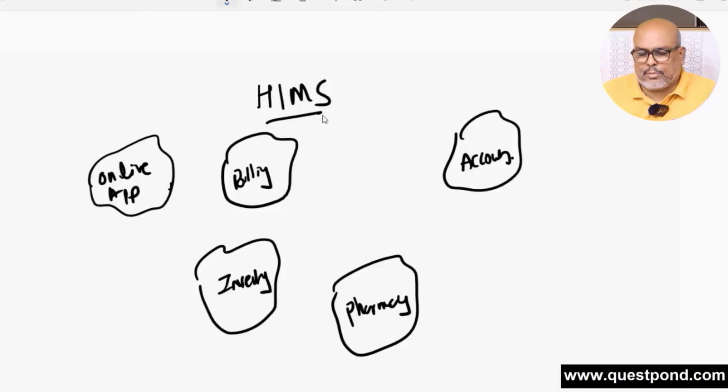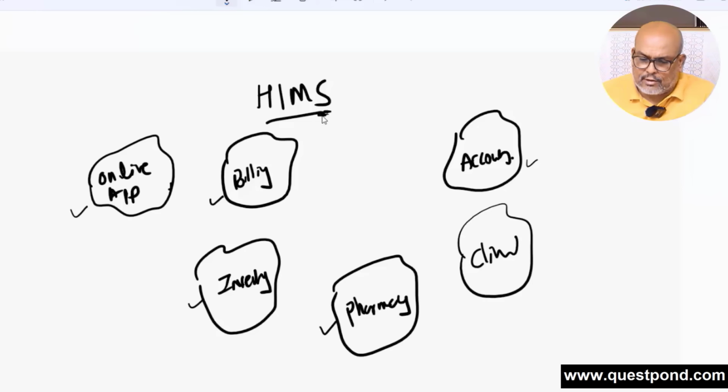So let us go ahead and try to understand this with an example. Whatever 3 points we have discussed, let us try to understand with an example. I'm just taking an example of an HIMS system, a hospital management system, or an EMR. If you look at a hospital management system, you can have different functionalities like online appointment, billing, inventory, pharmacy, accounting, clinical functionality, and so on. So these are self-contained business functionalities.